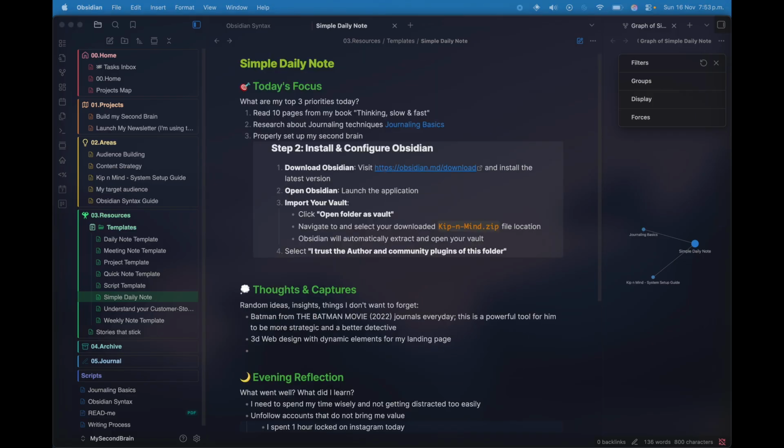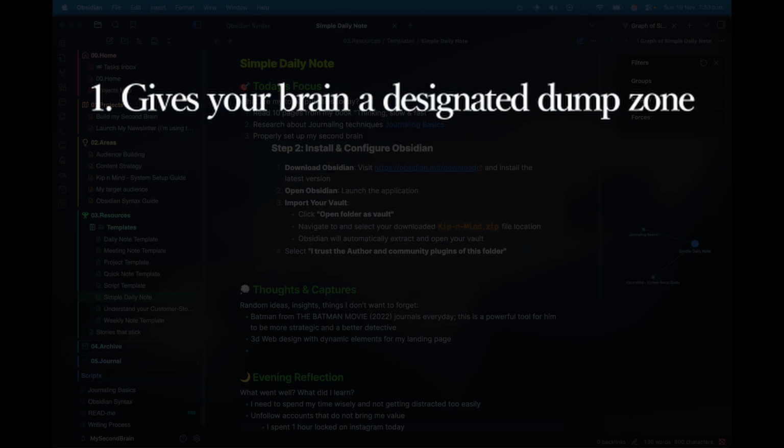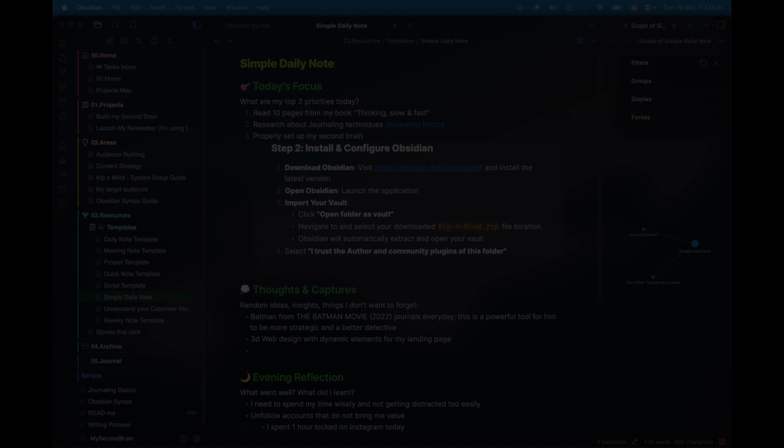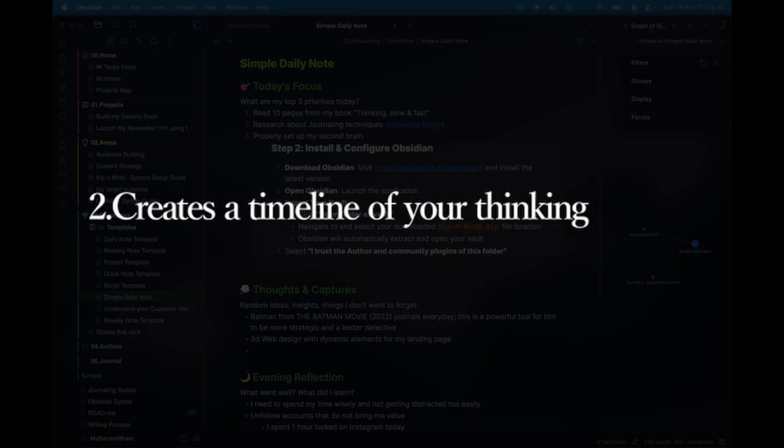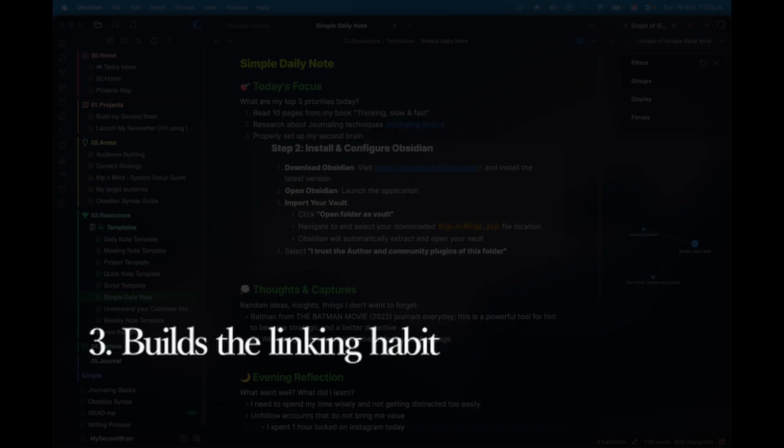So this template does 3 powerful things. The first one is that it gives your brain a designated dump zone. So no more sticky notes or random docs. Everything has a home. The second one is it creates a timeline of your thinking. You can always go back and see what you're working on, learning and feeling. This builds the linking habit. Every day you're connecting today's thoughts to your projects, areas and resources, just as we did right now.